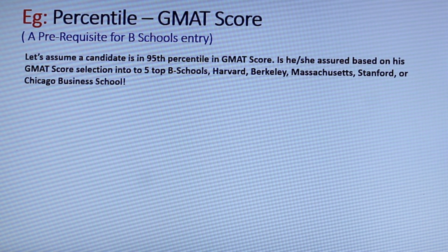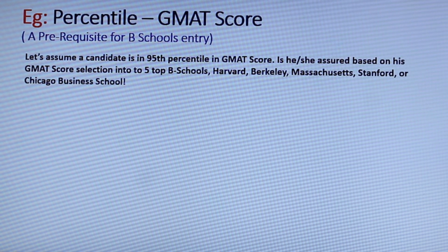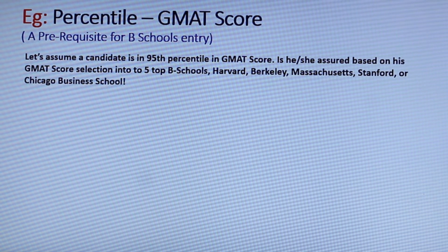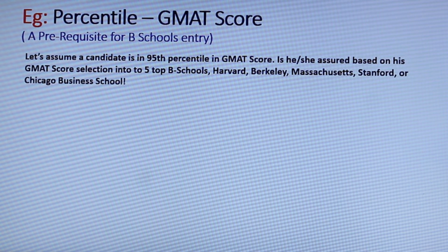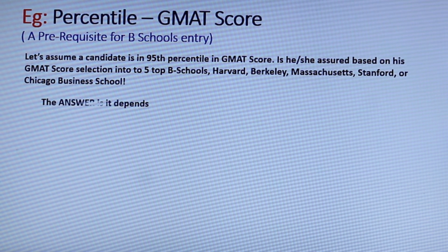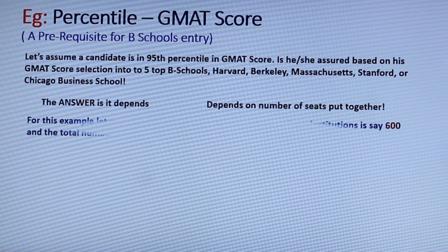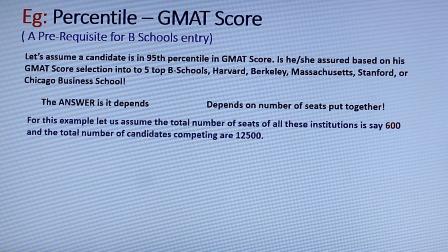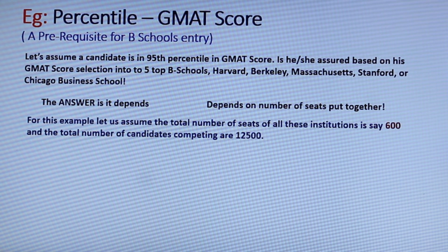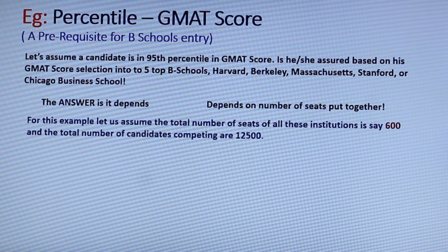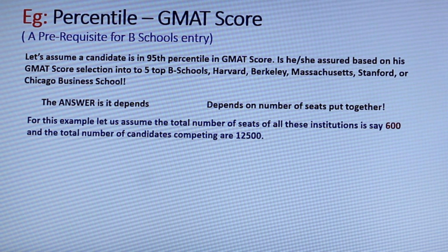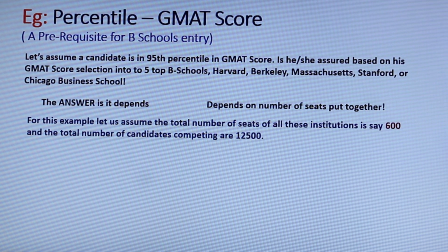Is he or she assured a seat in these B-schools? The answer is, it depends. For this example, let us say in all these institutions put together there are 600 seats and the total number of candidates competing is 12,500.